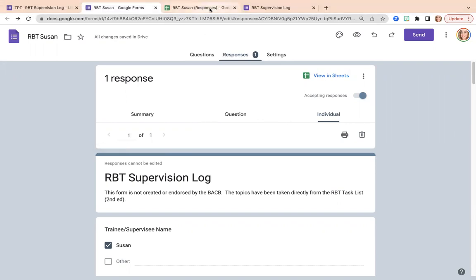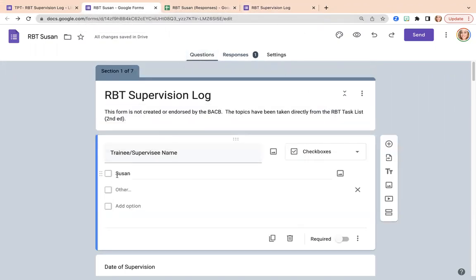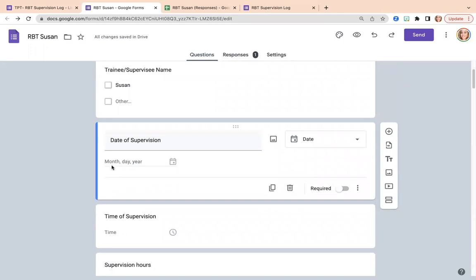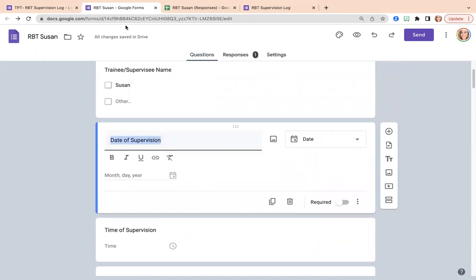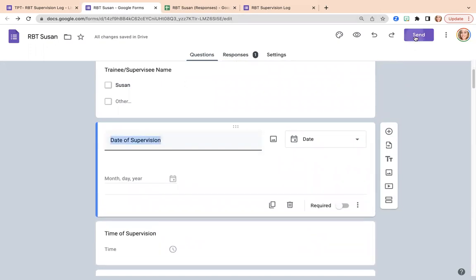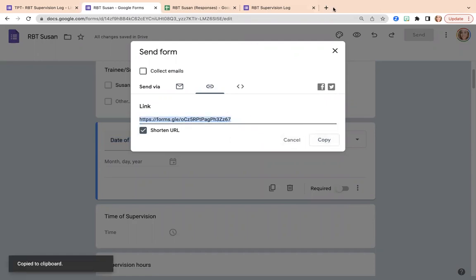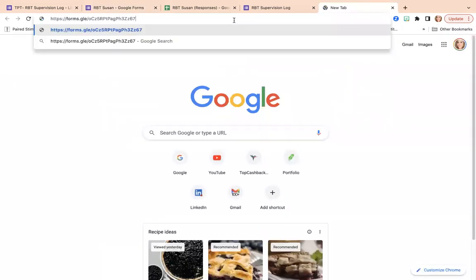So again, when people are having problems filling out this form, they're usually going here and they're trying to fill it out in edit mode. They don't understand why they're having so many problems. Again, when you're here, you need to go to send and you need to copy this link. This is the link that you need to be using when you are filling something out. You copy it and you paste it.